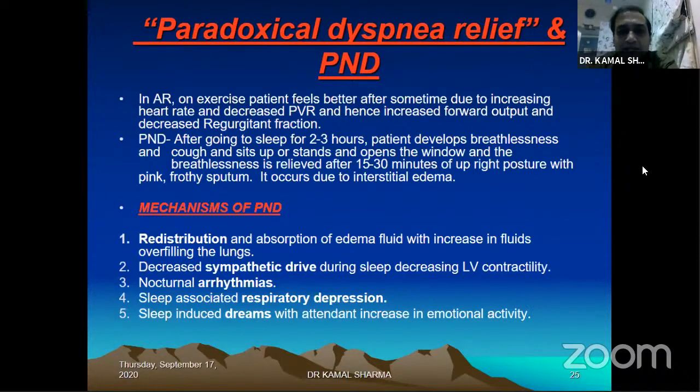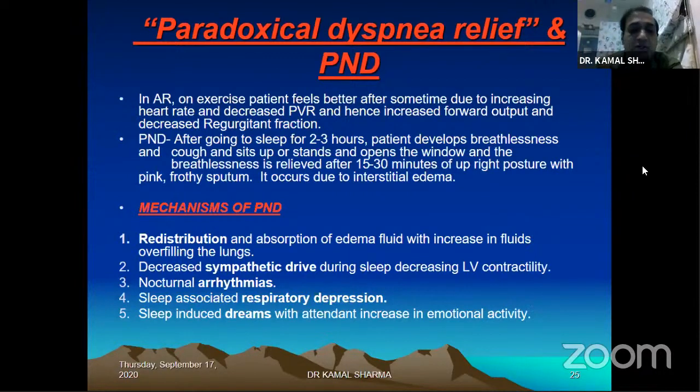Because of the shortened diastole, the amount of regurgitation in aortic regurgitation will come down, and hence the patient will actually feel paradoxical dyspnea relief. Now, various mechanisms have been attributed to PND, which include, of course, everybody knows about redistribution and absorption of edema fluid with increase in the lung getting flooded by it.